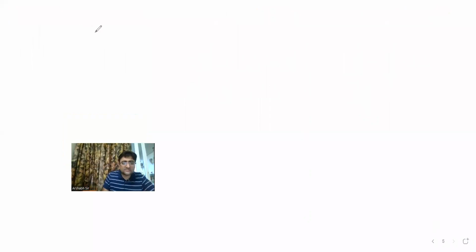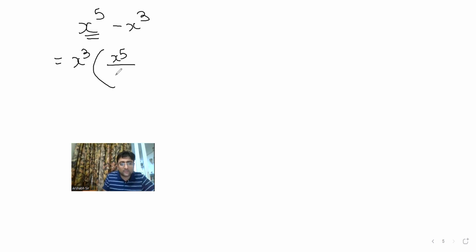Okay, quick question. देखो, अगर मेरे पास एक expression है x to the power 5 minus x to the power 3, what will I take common here? X to the power 3. Okay. So how do we take common? Every element divide by what you take common, right? Okay, yeah. That's how we do it, right?